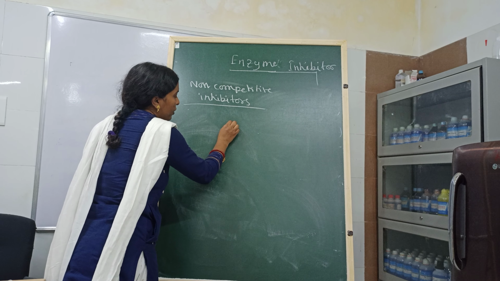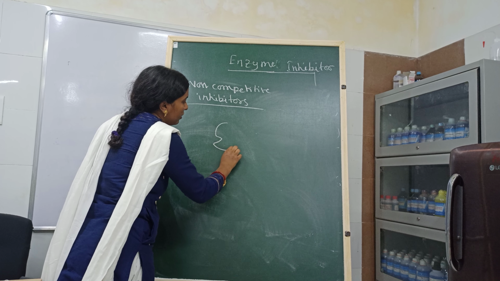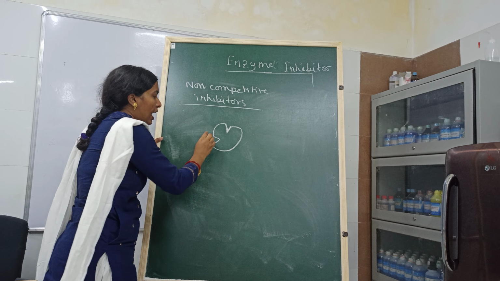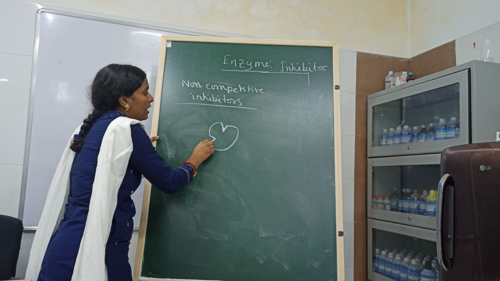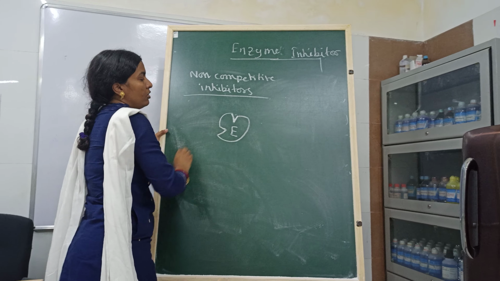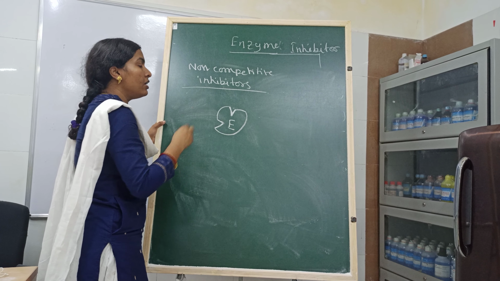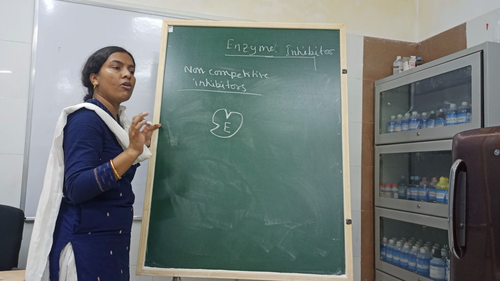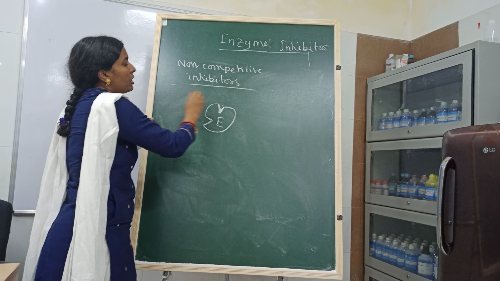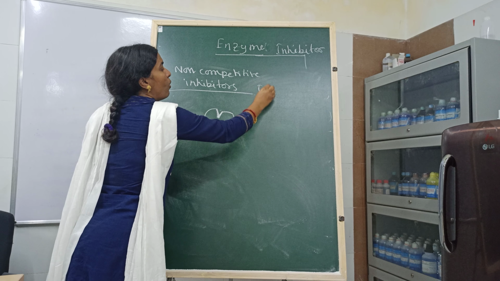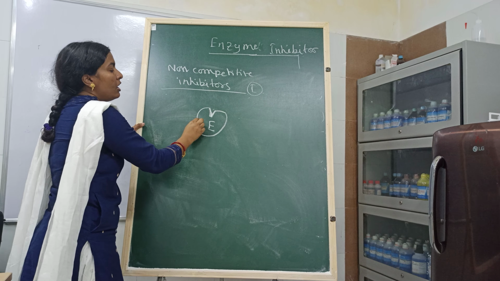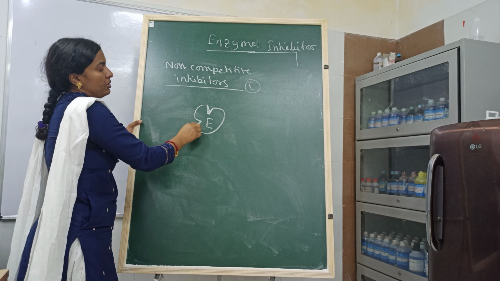So if I draw the enzyme like this, then this is the active site or the substrate binding site, and this site is the binding site of the inhibitor. So these two sites differ. Previously, in competitive inhibitor, the inhibitor is a structural analog of the substrate and it binds at the active site. But here in non-competitive inhibitor, the inhibitor is not a structural analog of the substrate and it does not bind at the active site. It binds at another site.